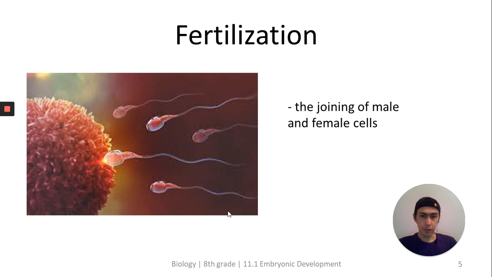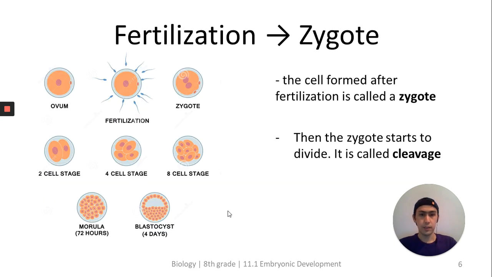Everything starts from fertilization. Fertilization is the joining of a male cell and a female cell. The male cell is the sperm cell, the female cell is the egg cell. When they join, when they fuse, a zygote forms. The ovum is the female egg cell. Here we have a lot of sperm cells. Only one of those sperm cells enters the egg cell. Then it fertilizes. When it fertilizes it, it becomes a zygote.